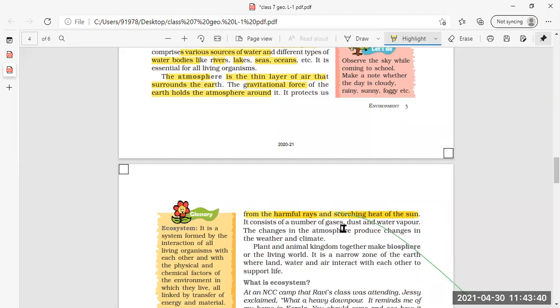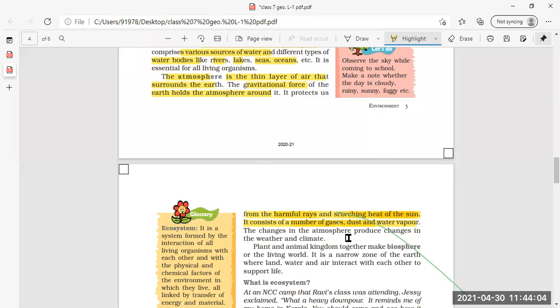Now it consists of a number of gases. Dust particles are also there, and even water vapor. Water vapor means the moisture which is present in the atmosphere. So all these are present in the atmosphere.